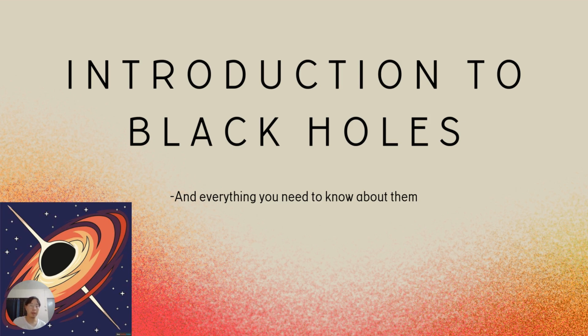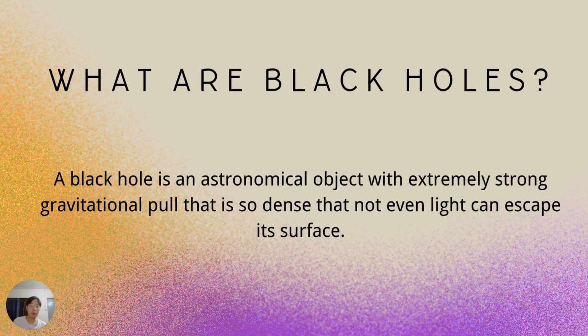Today we're going to talk about basic knowledge about black holes and a bit of introduction. So now we have to define what a black hole is. A black hole is an object with an extremely strong gravitational pull, because it's so dense that nothing, even light, can escape from its surface. That's why it looks black and can absorb anything.